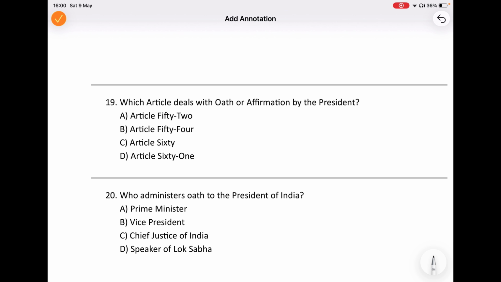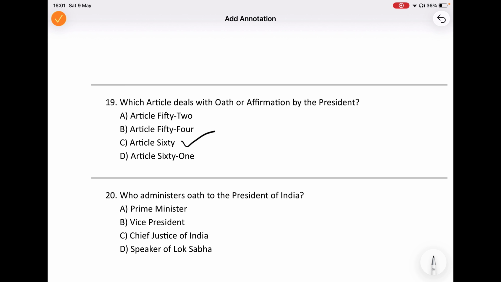Now, this is a direct article based constitutional law question. Which article deals with oath or affirmation by the President? The correct answer is Article 60. This article talks about the oath taken by the President before entering the office. During the oath, the President promises to preserve, protect, and defend the Constitution of India.